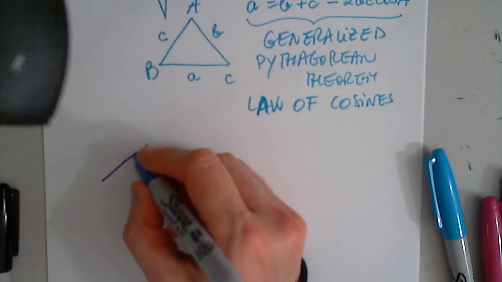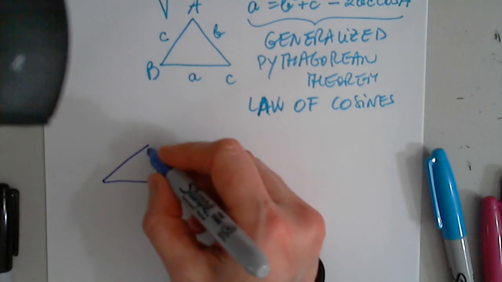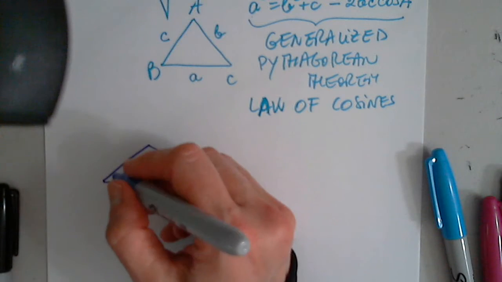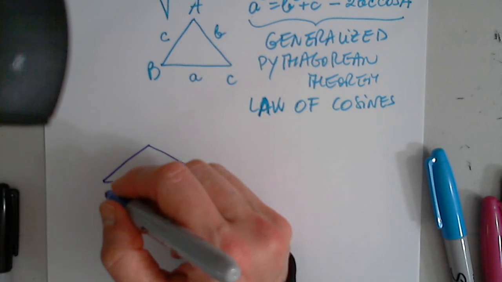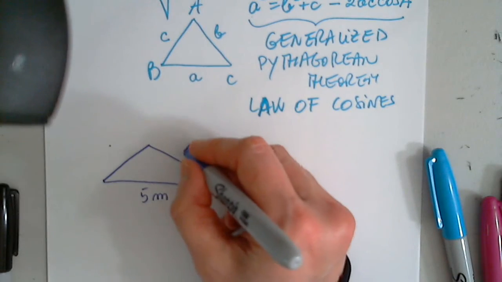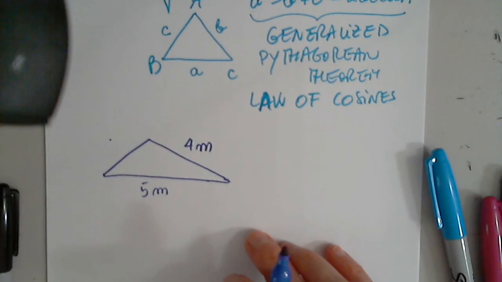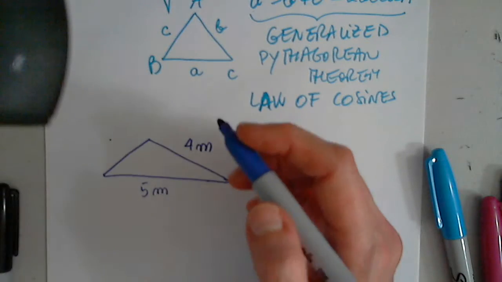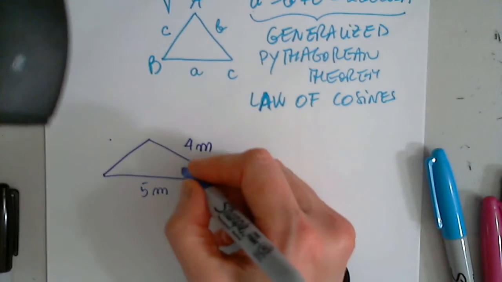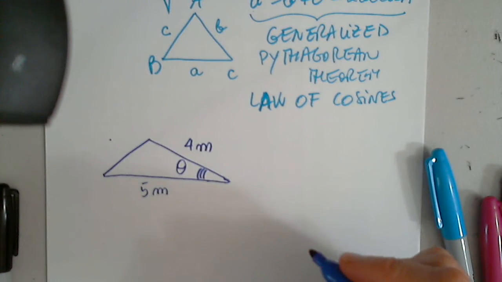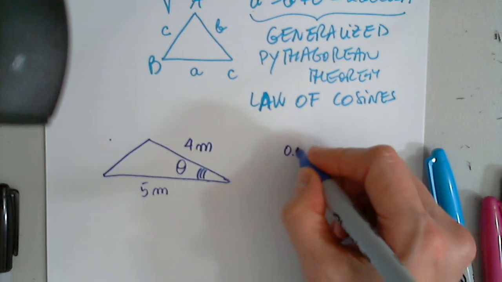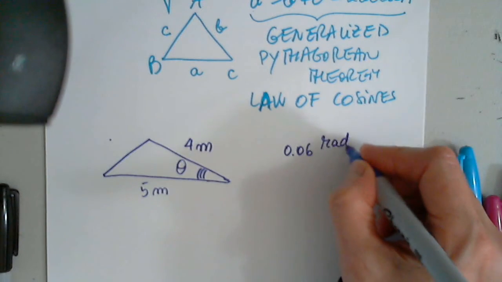So we have a triangle. We are told that one side is 5 meters and the other one is 4 meters. And the angle between them, we are going to call it theta, is increasing at a rate of 0.06 radians per second.